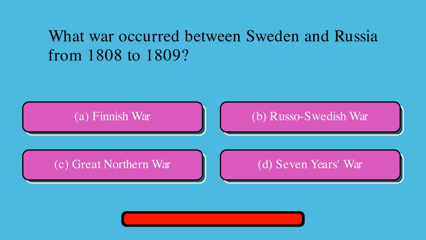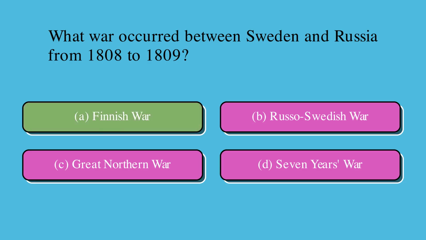What war occurred between Sweden and Russia from 1808 to 1809? A. Finnish War, or B. Russo-Swedish War, or C. Great Northern War, or D. 7 Years' War? Correct answer is A. Finnish War.